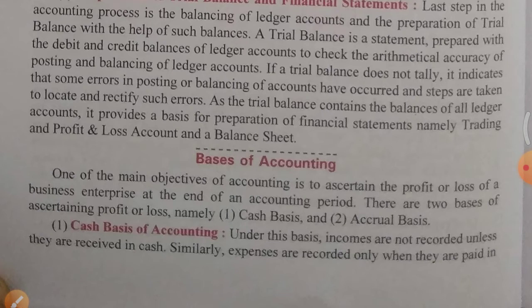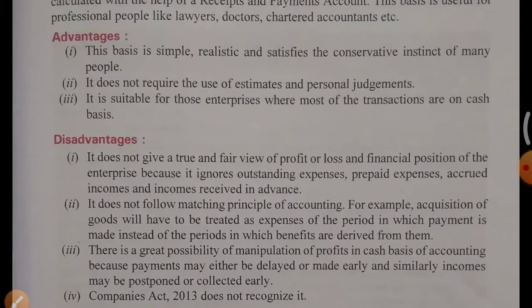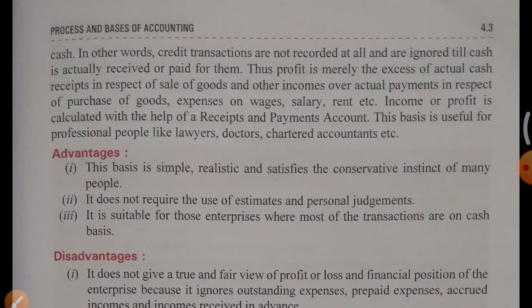As the names denote, cash basis includes only cash transactions. Under this basis, incomes are not recorded unless they are received in cash. Similarly, expenses are recorded only when they are paid in cash. In other words, credit transactions are not recorded at all and are ignored till cash is actually received or paid for them.